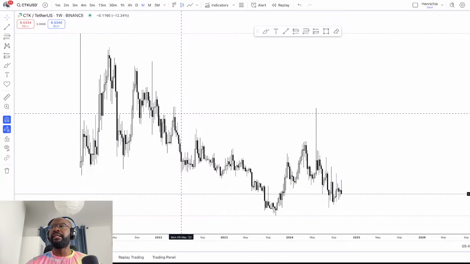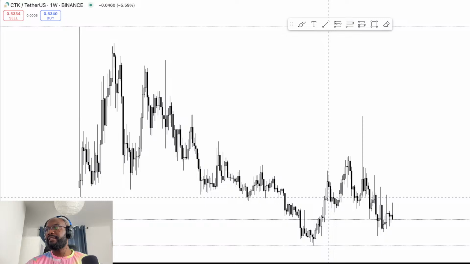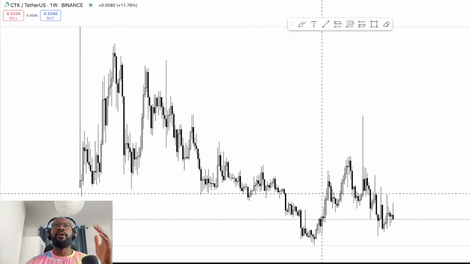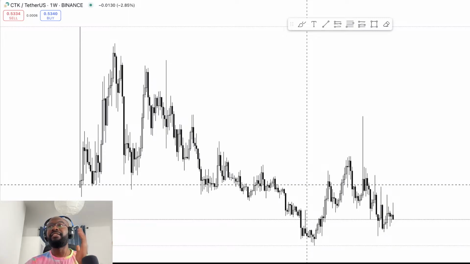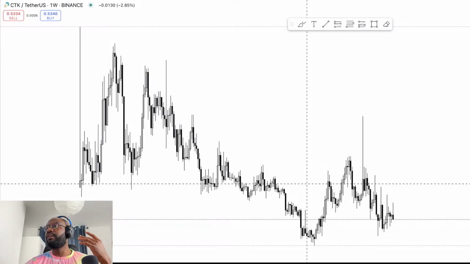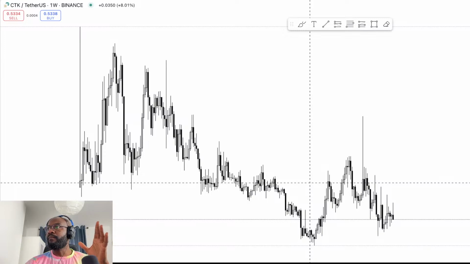Now, it doesn't mean it's a bad investment, but this is just how I look at it. The structure doesn't look great, and I wouldn't put my money in this. So for starters, this one for me is a no-go. And all I now do is I rule this one out. It's not a good investment for me to put my money into. It doesn't mean in general this will not rally. Now, this is just my unbiased opinion and how I look at crypto projects before I put my money on it. And this one we use today, my honest opinion, if I was to choose whether to put my money in this or not, I wouldn't.